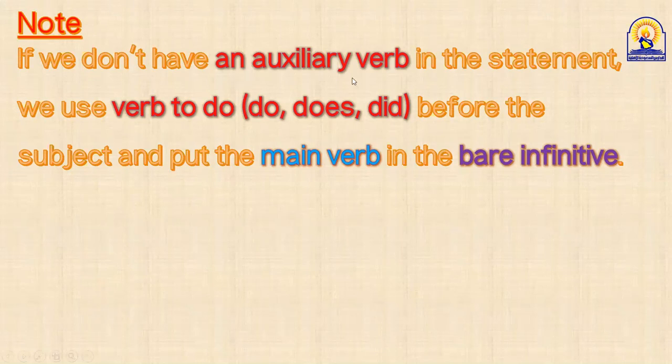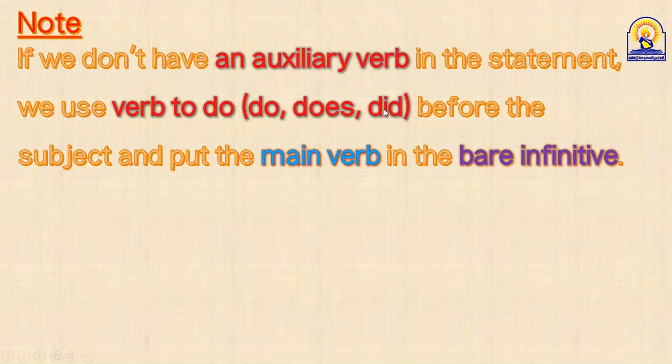If we don't have an auxiliary verb, sometimes we don't find an auxiliary verb, what can we do in the statement? In this case, you must use one of the auxiliary verbs: do, does, or did. And here, many guys make a big mistake. When they don't find an auxiliary verb, they get are, was, were, must from their own, and it's wrong. It's not correct. If you don't find any auxiliary verbs in the statement, just get do or does or did. You are allowed to use do, does, or did only. Don't try to use any other verbs.